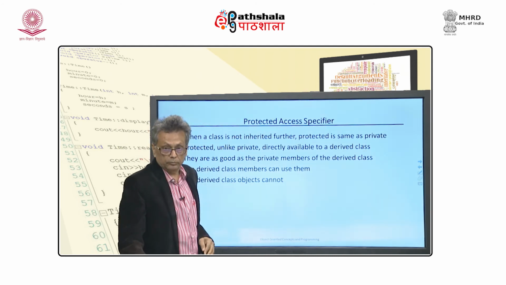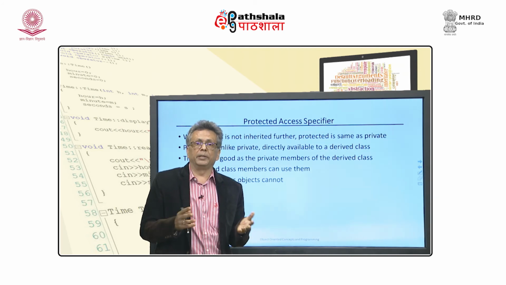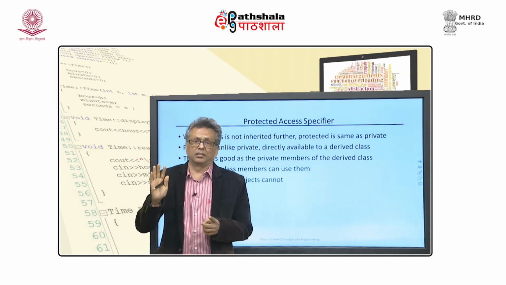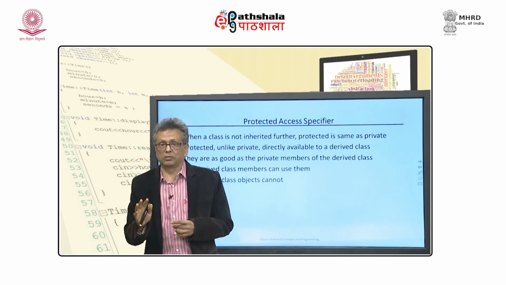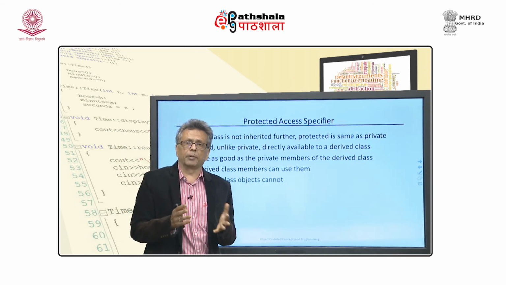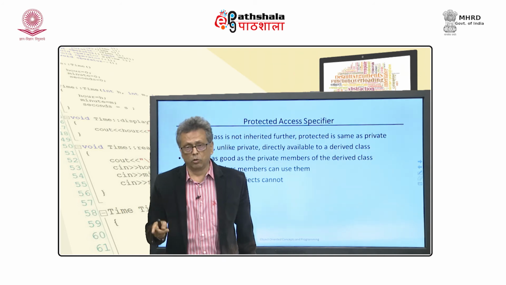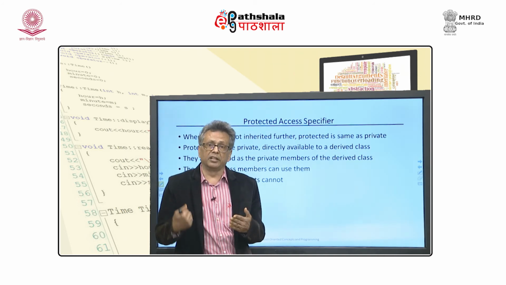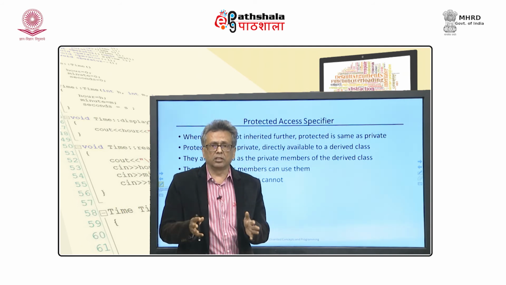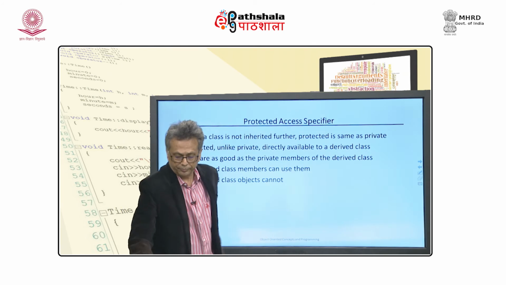It is available to the derived class as protected. What does it mean? Derived class public members can access them, not derived class objects. So, protected members are like private: public members can access them, objects do not. In the same way, when they are inherited further, they will act as protected. That means member functions can access them, but not objects.